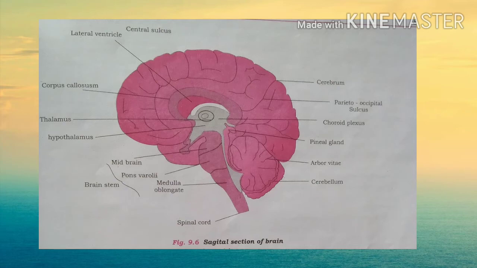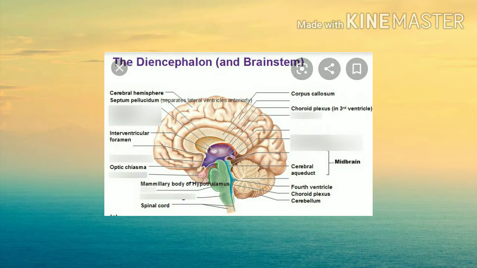When we see the limbic system, it is a complex neuronal circuit formed by the hypothalamus, amygdala, part of the epithalamus and thalamus, hippocampus and other areas, which is responsible for emotional reaction, motivational drives and memory. Next part is the hypophysis. It is connected to the hypothalamus by the hypophyseal stalk or infundibulum. Posteriorly, the hypothalamus bears the optic chiasma, the crossing of the two optic nerves, and a pair of mammillary bodies responsible for recollective memory.